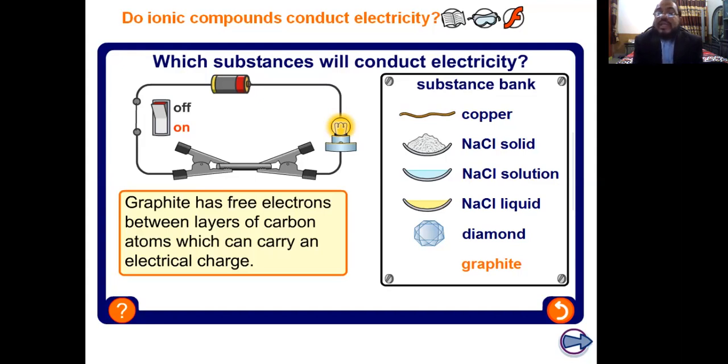So we can say all ionic compounds in solid form cannot conduct electricity, and not only NaCl, all ionic compounds in solution or liquid form can conduct electricity. And what about the covalent compounds? No doubt, covalent compounds cannot conduct electricity except a few compounds or elements, just like graphite.